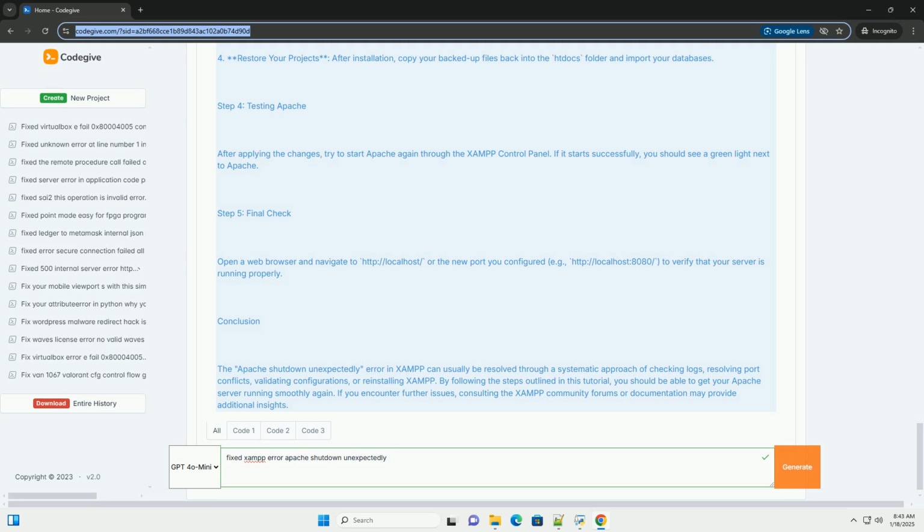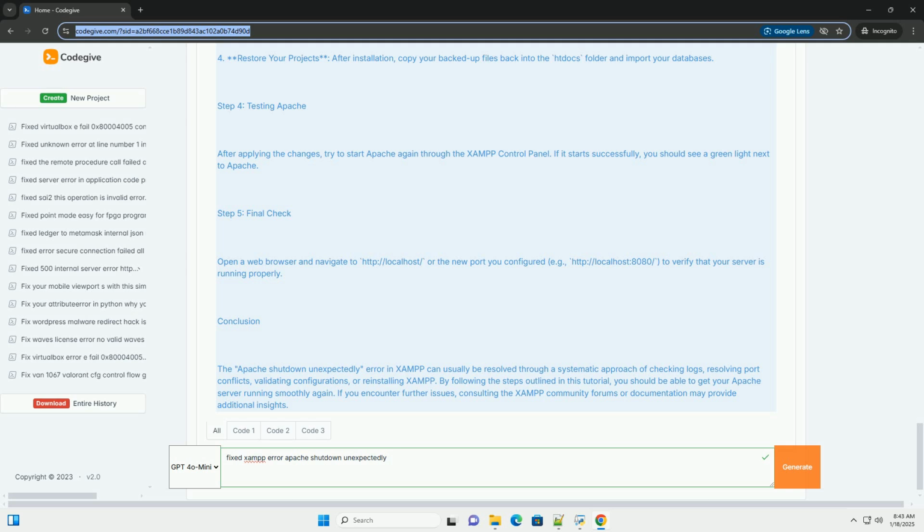Step 4. Testing Apache. After applying the changes, try to start Apache again through the XAMPP control panel. If it starts successfully, you should see a green light next to Apache. Step 5. Final check. Open a web browser and navigate to http://localhost/ or the new port you configured, for example http://localhost:8080/, to verify that your server is running properly.